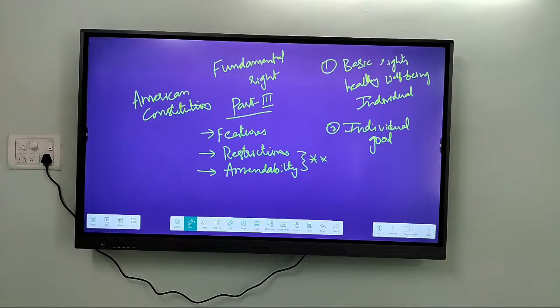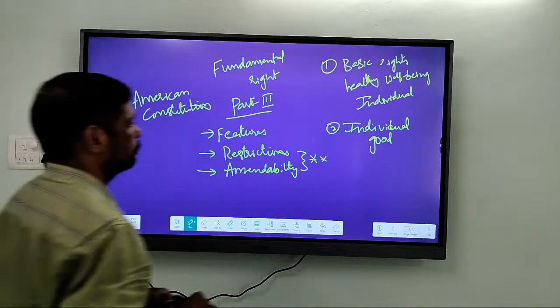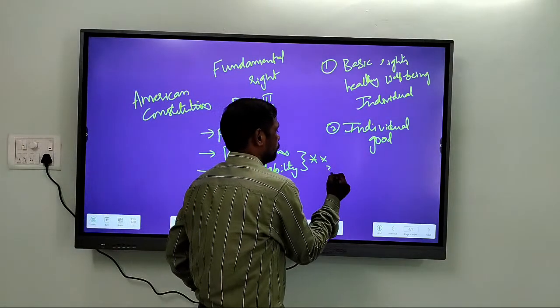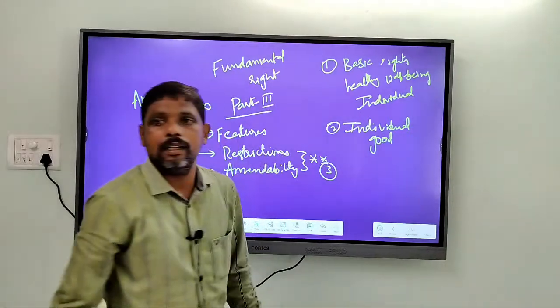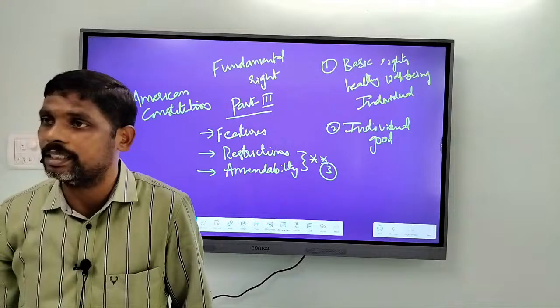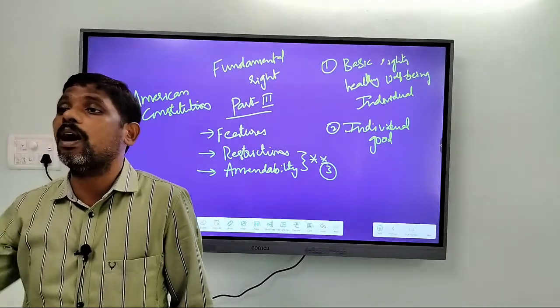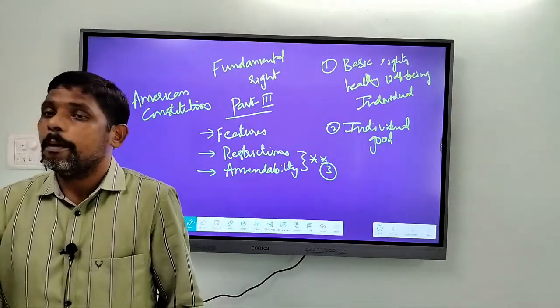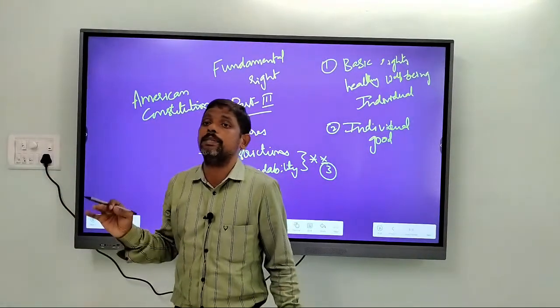Similarly, these rights are always given primacy. They are given importance over all other parts of the Constitution. That is, Part 3 is given primacy.